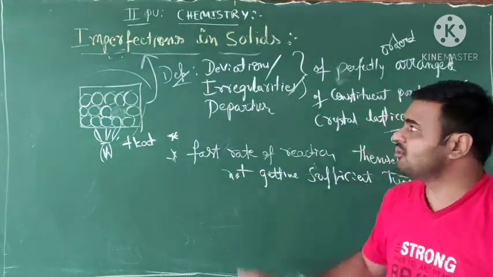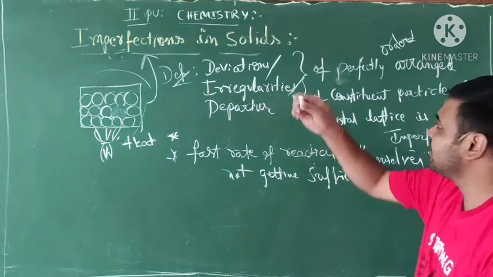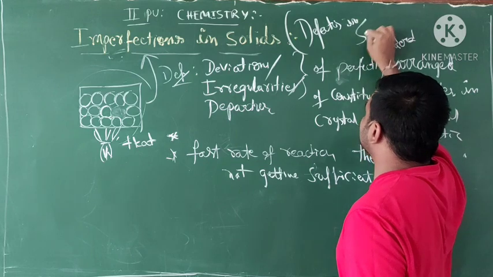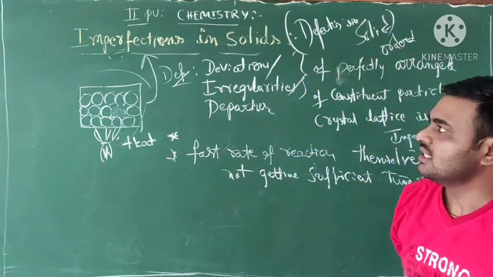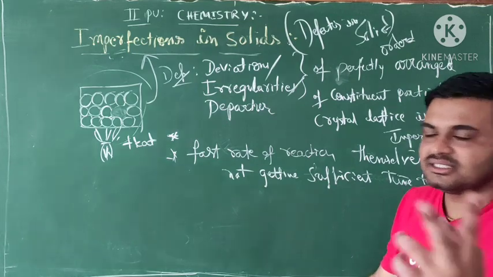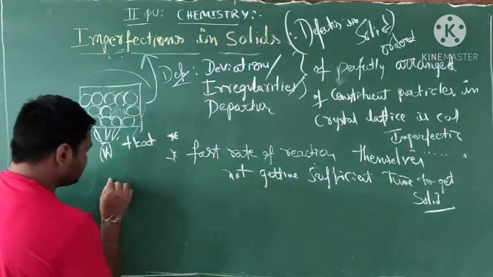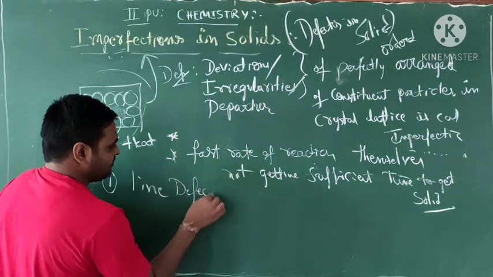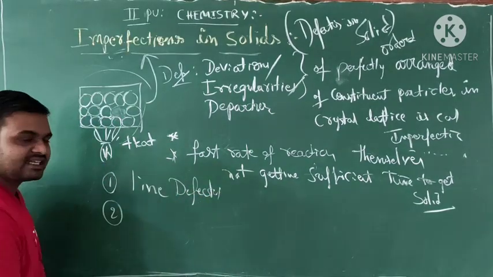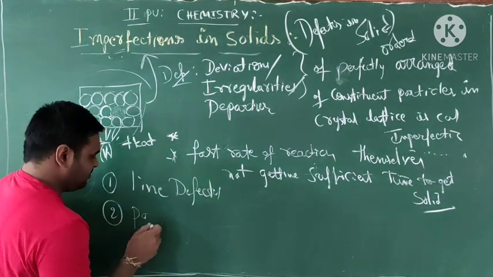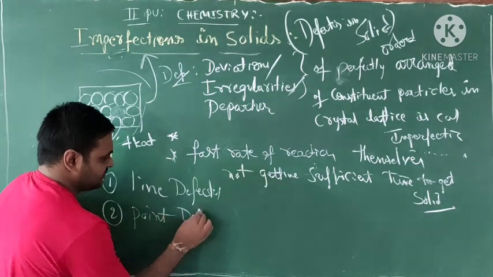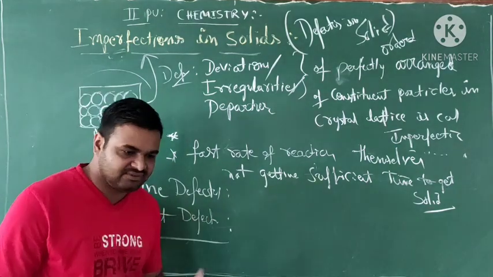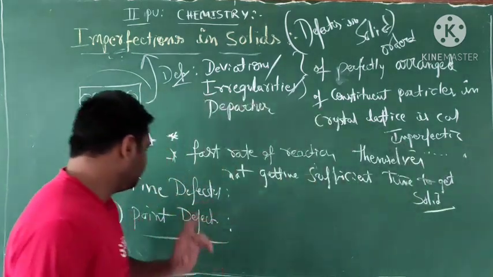Okay students, this is about imperfection in solids, or we call it defects in solids. In this imperfection of solids, we can observe two types. The first is line defect and the second is point defect. Friends, let me explain the meaning of line defects and point defects.